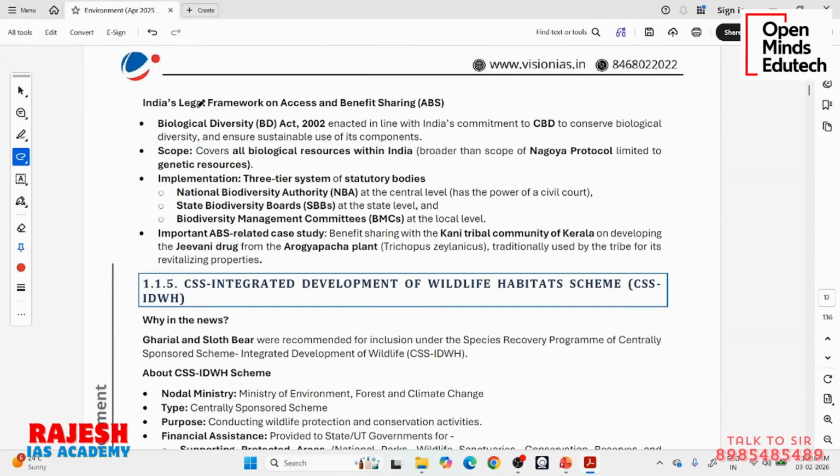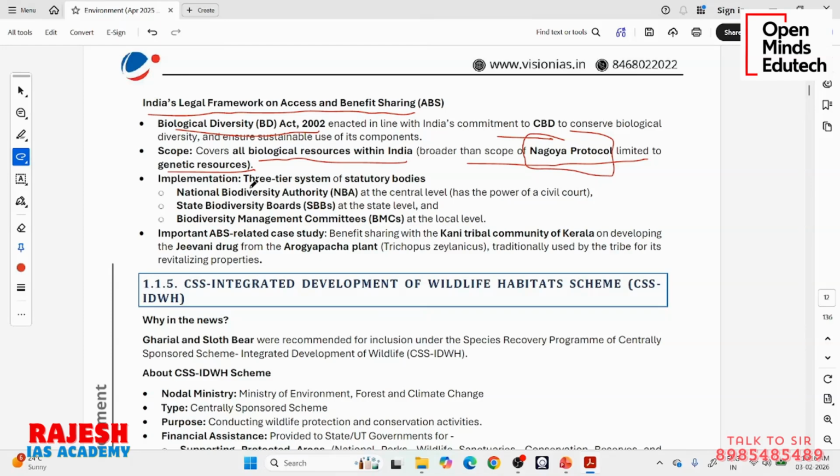So the overall framework of India on access and benefit sharing they are talking about. What does India have to ensure fair access and fair distribution? We have the Biological Diversity Act 2002, which is enacted to comply with the UNCBD. It covers all biological resources within India, broader than the scope of the Nagoya Protocol, which is limited to genetic resources.